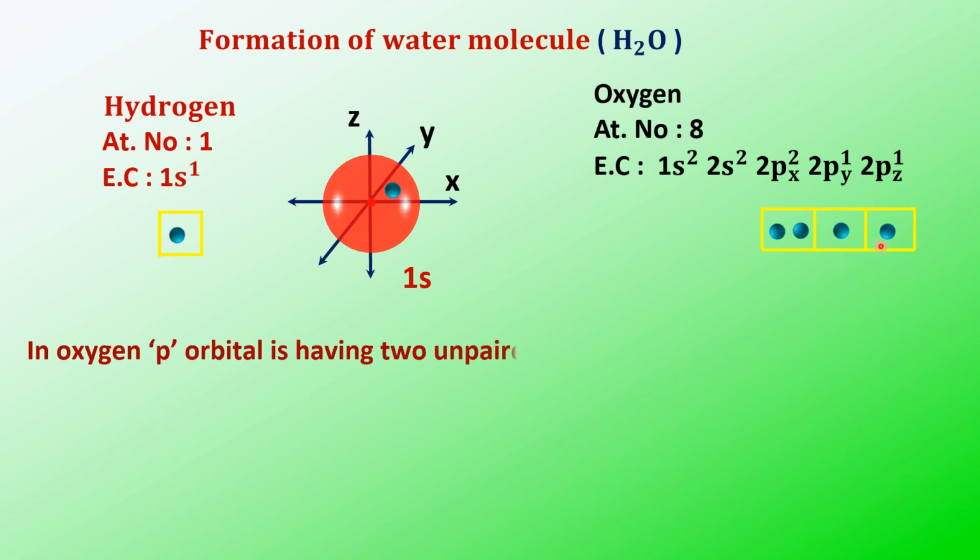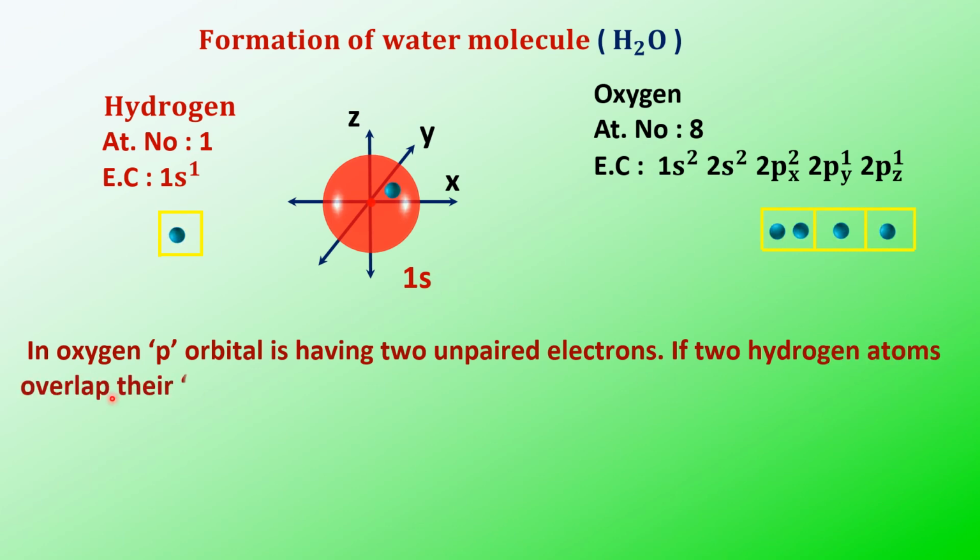When these unpaired electrons overlap with the two hydrogens containing unpaired electrons in the s orbital, they give rise to two bonds.